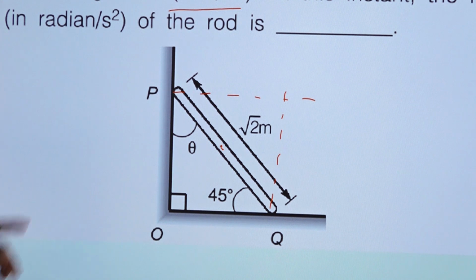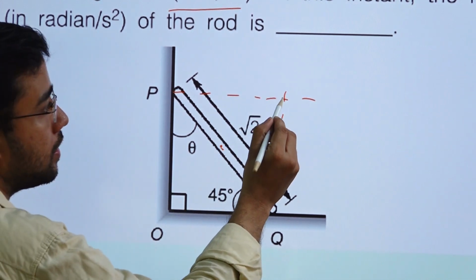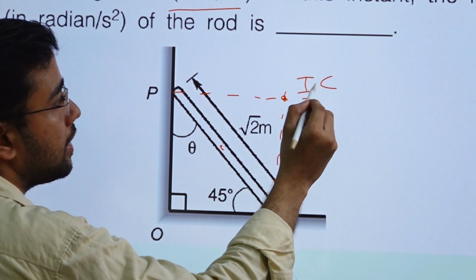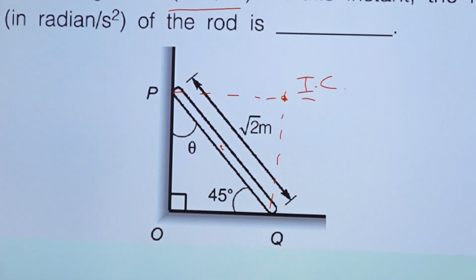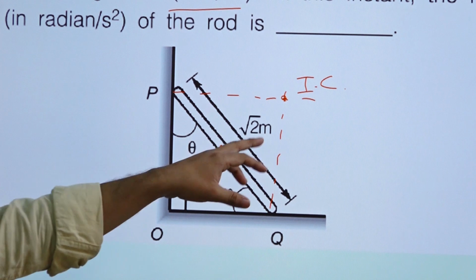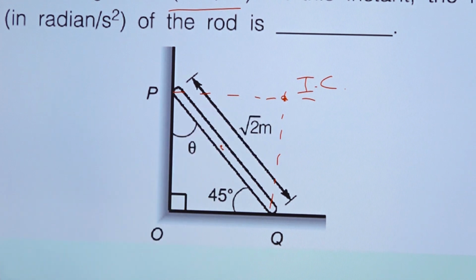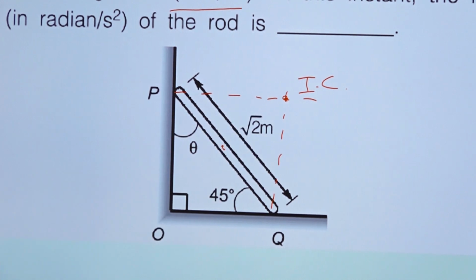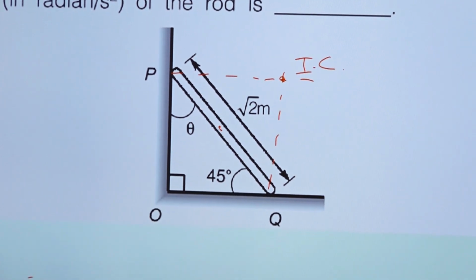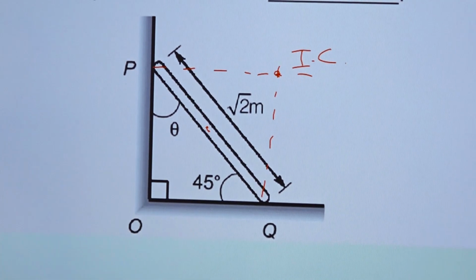Because they are asking the magnitude of angular acceleration. So about something it is rotating, right? About some point it must be rotating, and that point is nothing but IC, instantaneous center, right? Because this whole thing is rotating with respect to IC, so we can easily find out what we call alpha, that is angular acceleration.